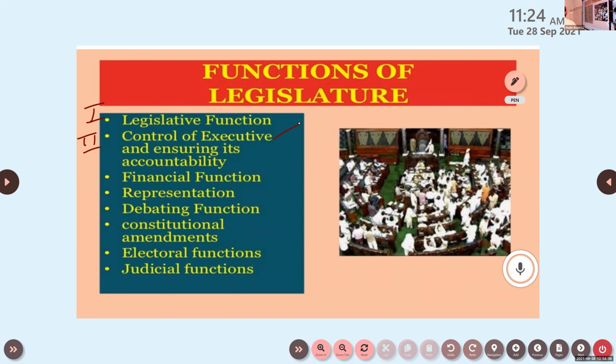The third function of the legislature is financial functions, related to the money matters of the country. Fourth is representation of different affairs. Fifth is the debating function: before taking a decision, debate will be held in the parliament. Sixth is constitutional amendment.